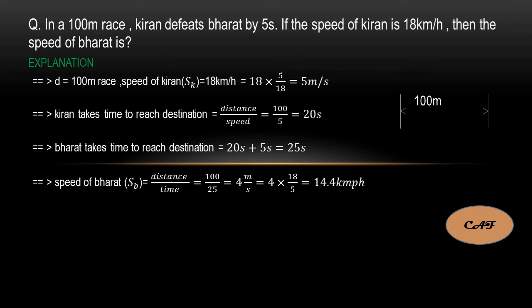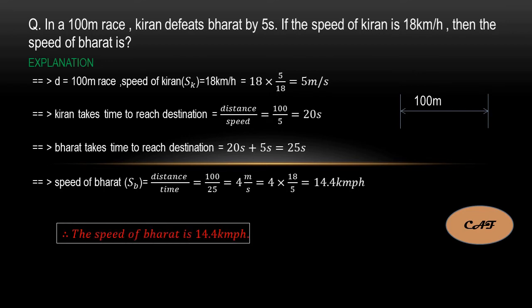If they are asking in the options in kilometers per hour, then you can convert. I already told how to convert. Meters per second is there, so I am multiplying 4 with 18 by 5. You will get 14.4 kilometers per hour.